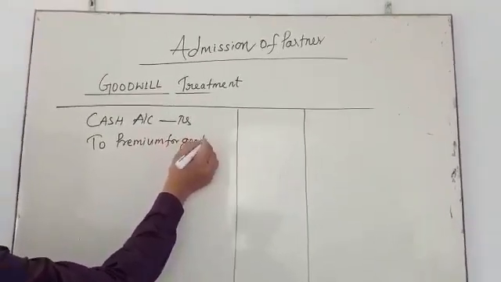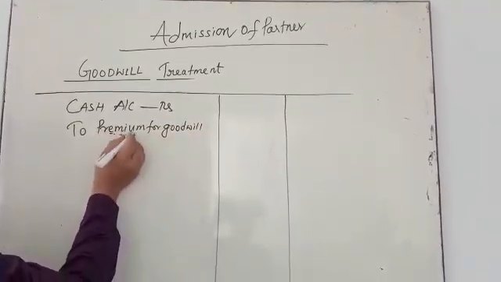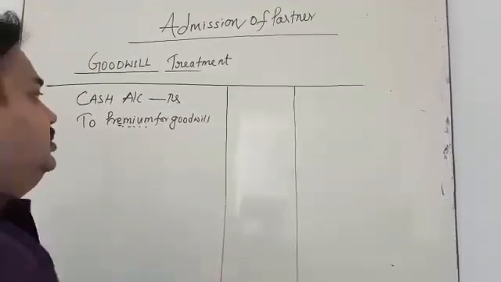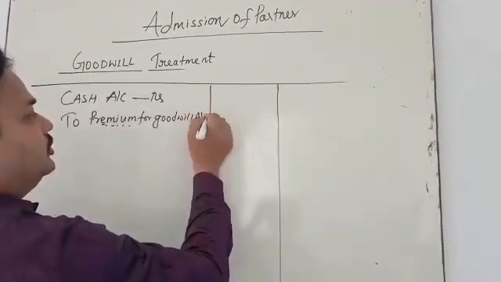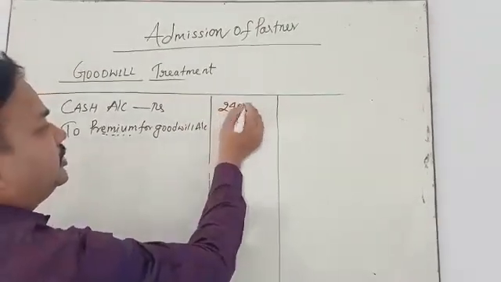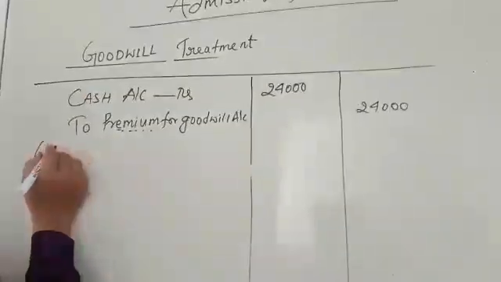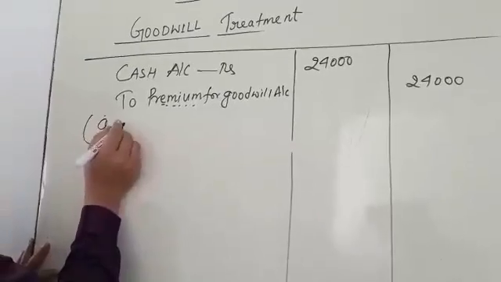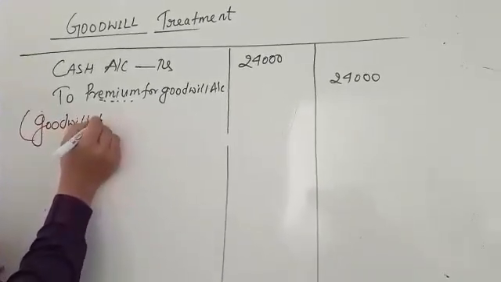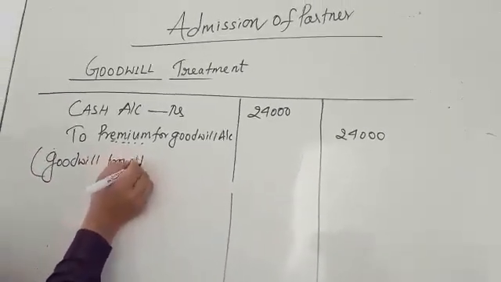Why are we using premium? Because goodwill is brought in cash. The amount is 24,000. Narration: goodwill brought in cash.